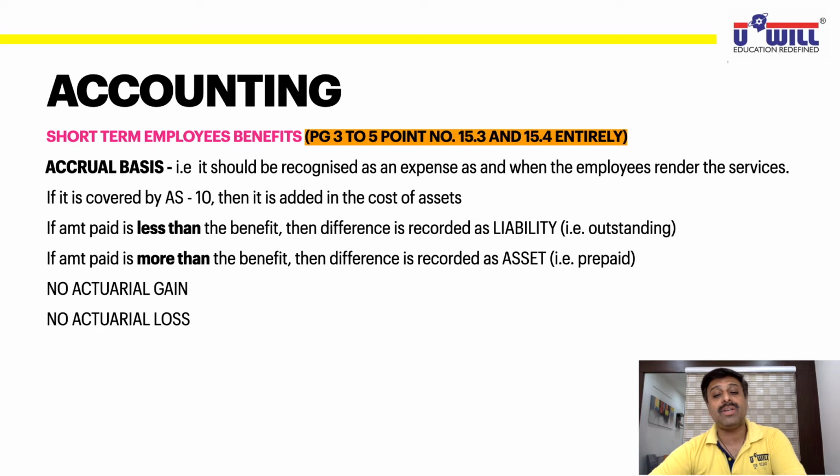Same way, in case of companies also we require actuaries. Why? To find out after 5 years, 7 years, 10 years, which employees will leave the organization, which one will work till retirement. So accordingly, gratuity and pension can be calculated. Which employees will leave in the current year itself. Now here we are doing the accounting for short-term employee benefits. So if any employee leaves in the current year, then obviously whatever spell of time he has worked with the company, that much expense only is to be recorded.